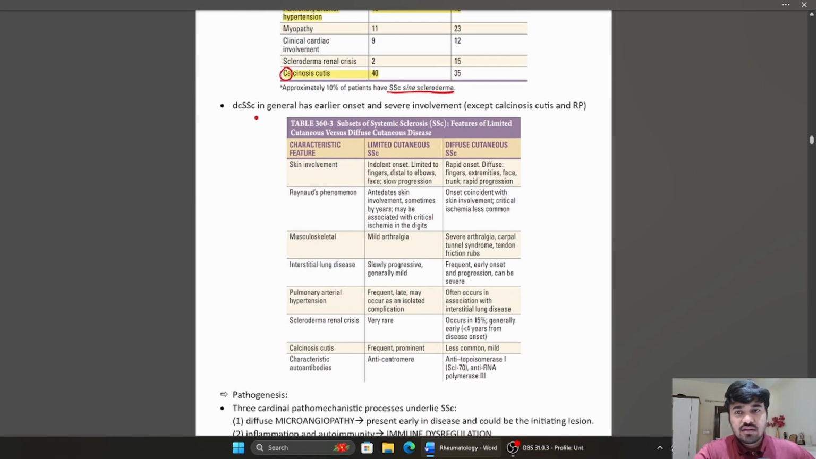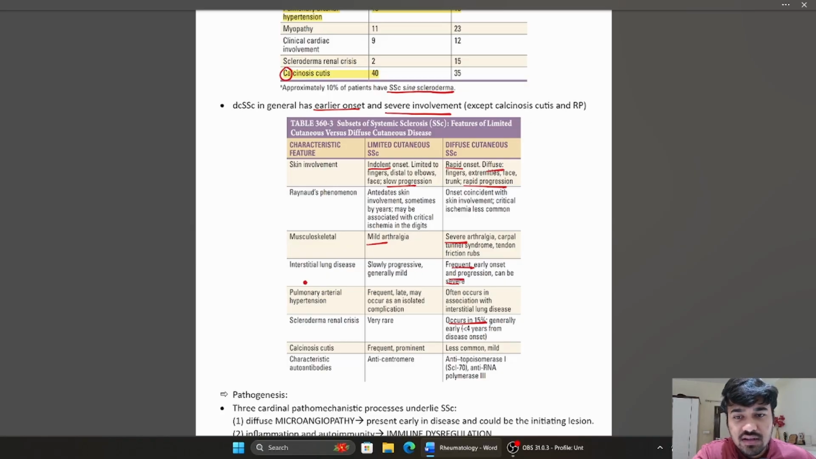Then another point is that diffuse cutaneous systemic sclerosis in general has earlier onset and severe involvement, right? As you can see here, skin involvement in diffuse variant has rapid onset, diffuse involvement, and rapid progression. Even musculoskeletal system, we have severe arthralgias, ILD is frequent and severe. PAH is also common here. Renal crisis also occurs in 15% cases. So diffuse cutaneous variant of systemic sclerosis has in general earlier onset of clinical symptoms and severe involvement compared to limited cutaneous variant where there is indolent onset and slow progression, and the disease is mild in general, right?